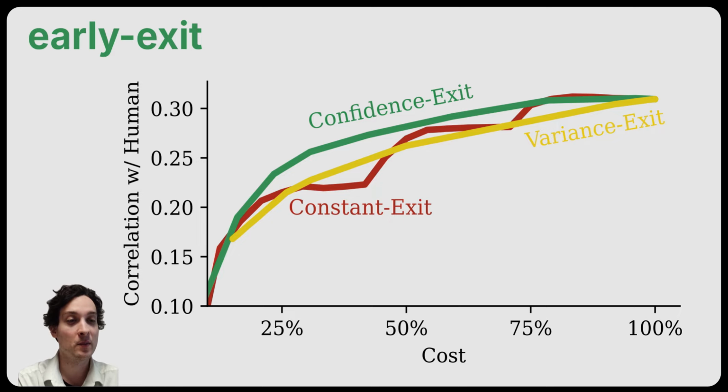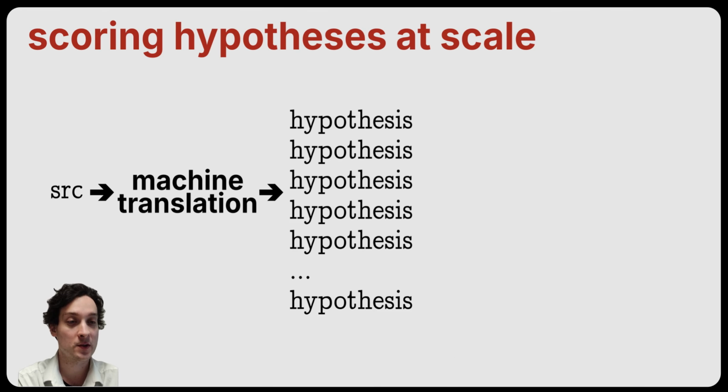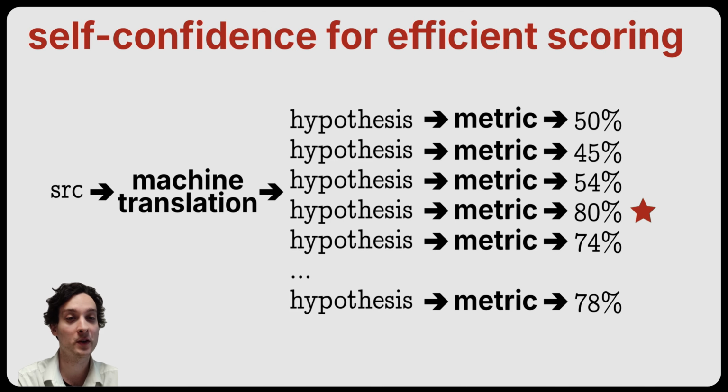Having a cheaper metric that can be used at scale is great, but let's talk about a specific application. When we generate a translation, we can typically get many hypotheses cheaply, such as through parallel sampling or beam search. For each of these hypotheses, we can score them with a quality estimation metric and pick the best hypothesis. This gets expensive at scale, with thousands of hypotheses.